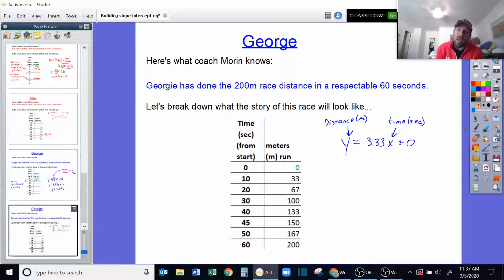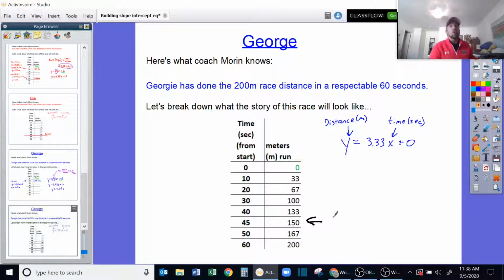But also, if I'm interested in knowing when Eli finishes, because Eli's race was only going to take 45 seconds, how far back will Georgie be? Well, this is where Georgie will be 45 seconds into the race. He'll only be at 150 meters.